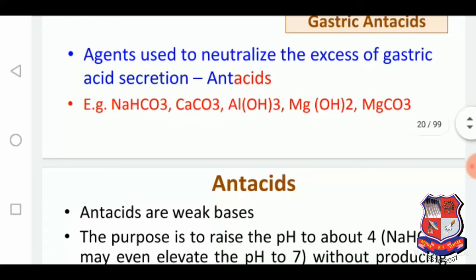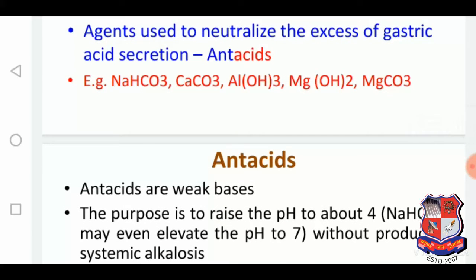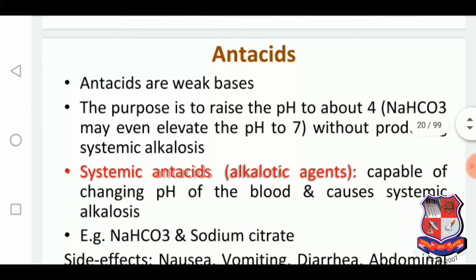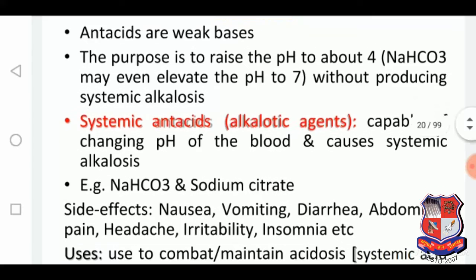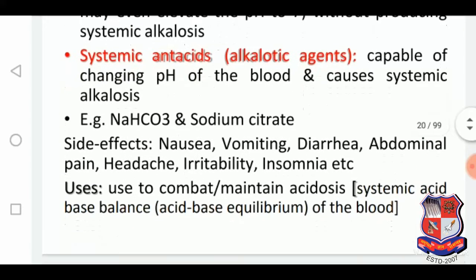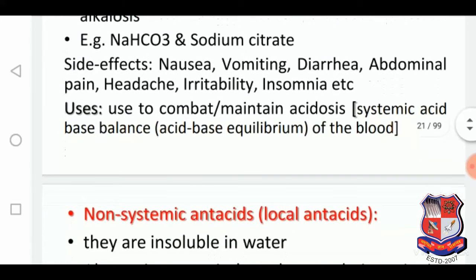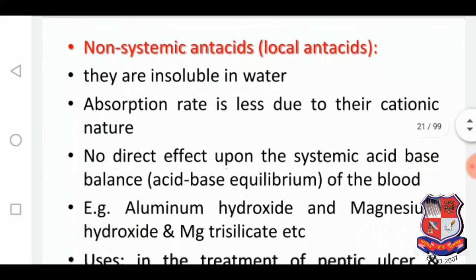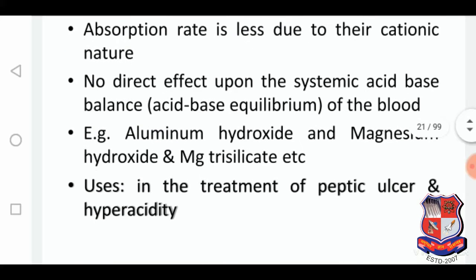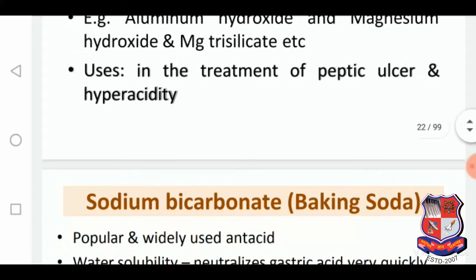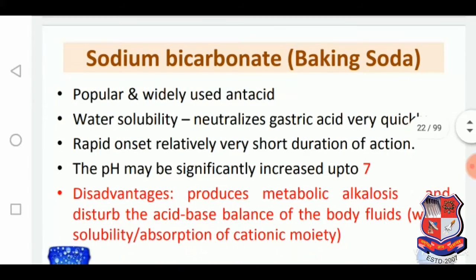They have common examples like sodium bicarbonate, calcium carbonate, aluminum hydroxide, magnesium hydroxide, and magnesium carbonate. So here are some of the examples of the antacids. Systemic antacids examples are sodium bicarbonate, sodium citrate. Non-systemic antacids are insoluble in water, absorption rate is very low, and so they are used in the treatment of peptic ulcer and hyperacidity.